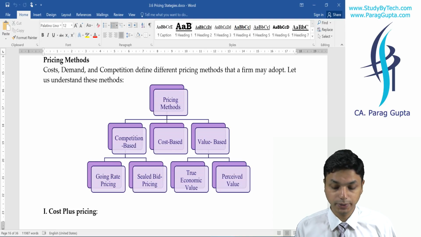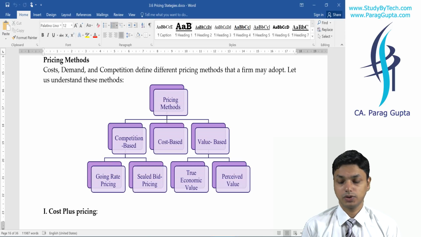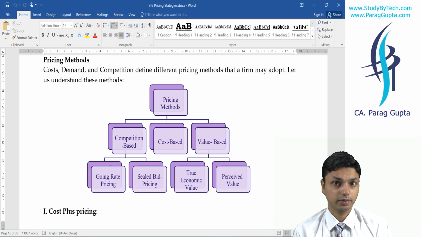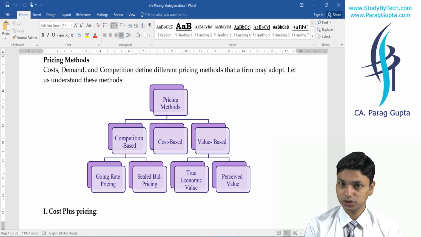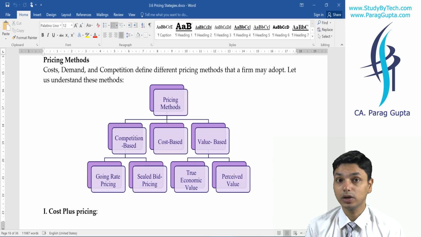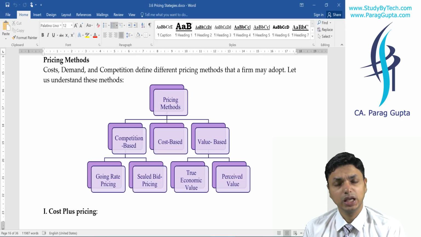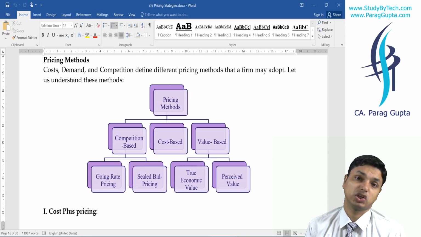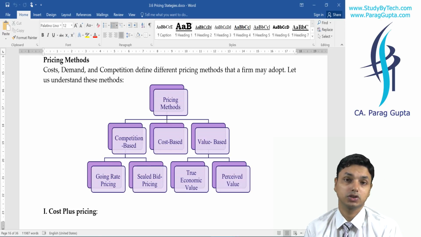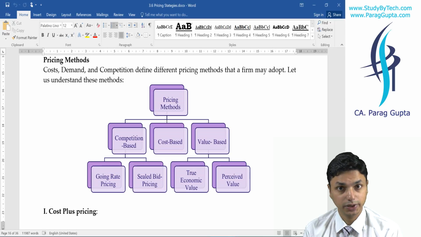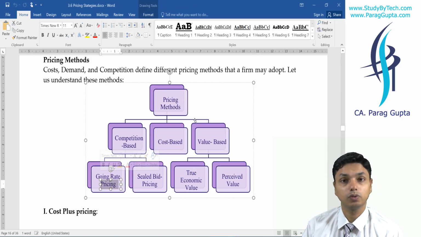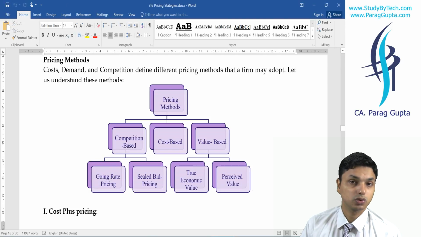First, competition based pricing. First is going rate pricing. It is based on your vegetable market where homogeneous products are being sold. Whatever the price going over there will be the price that we can charge from our customer because we are sitting in perfect competition. This is a competition based market and we can charge only the price that is going over there. This is known as going rate.